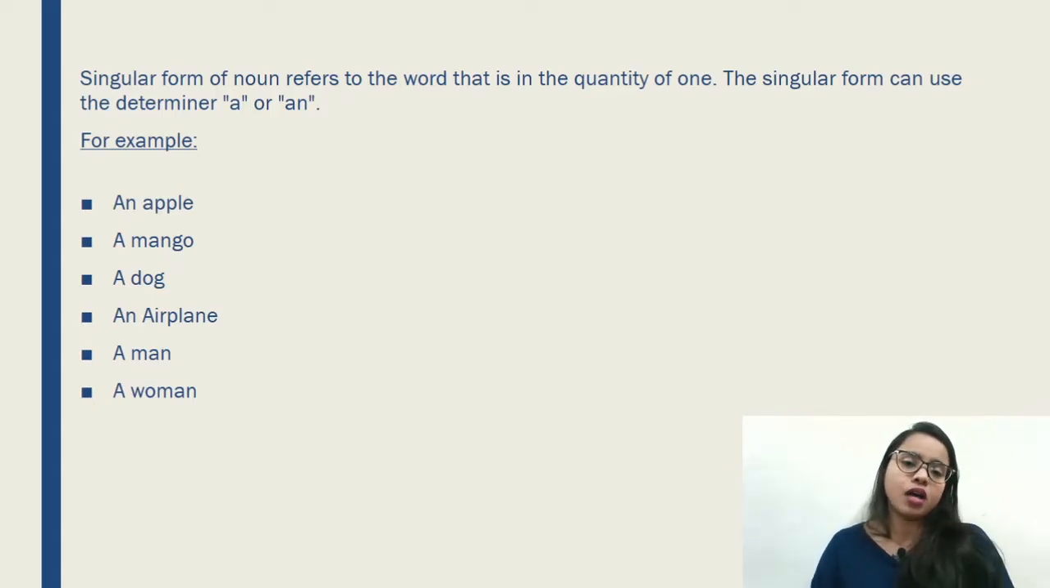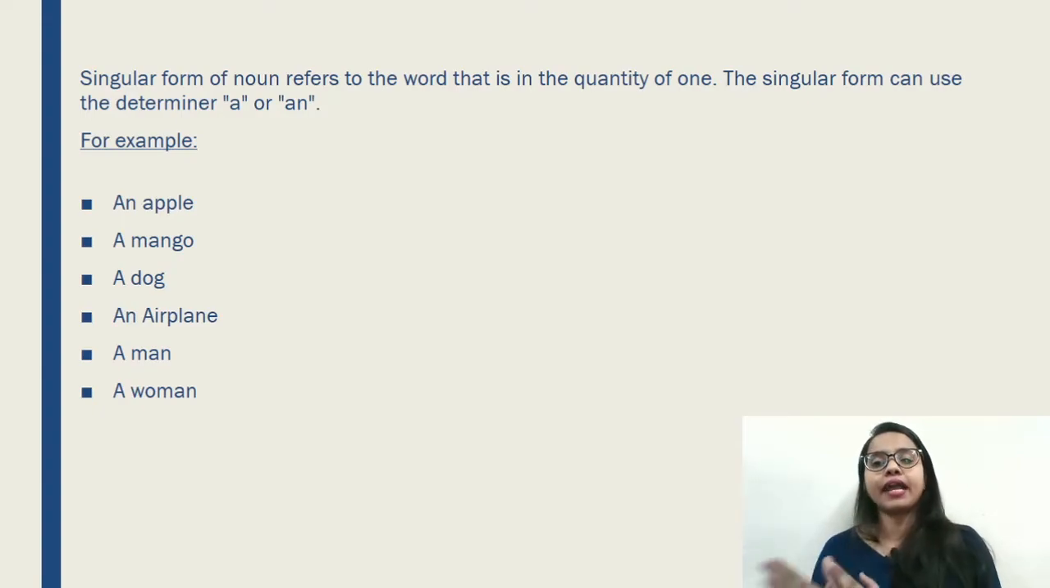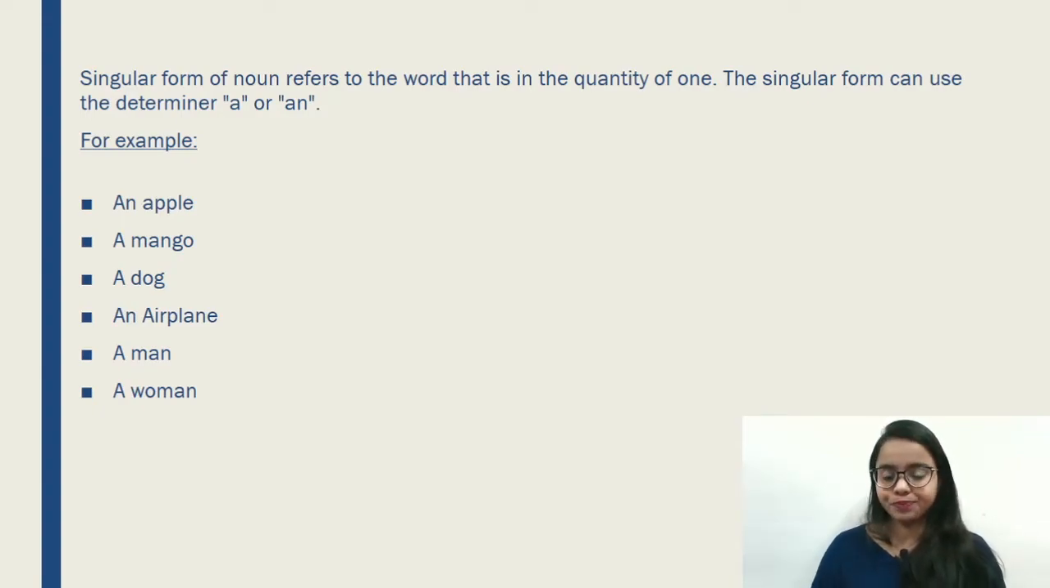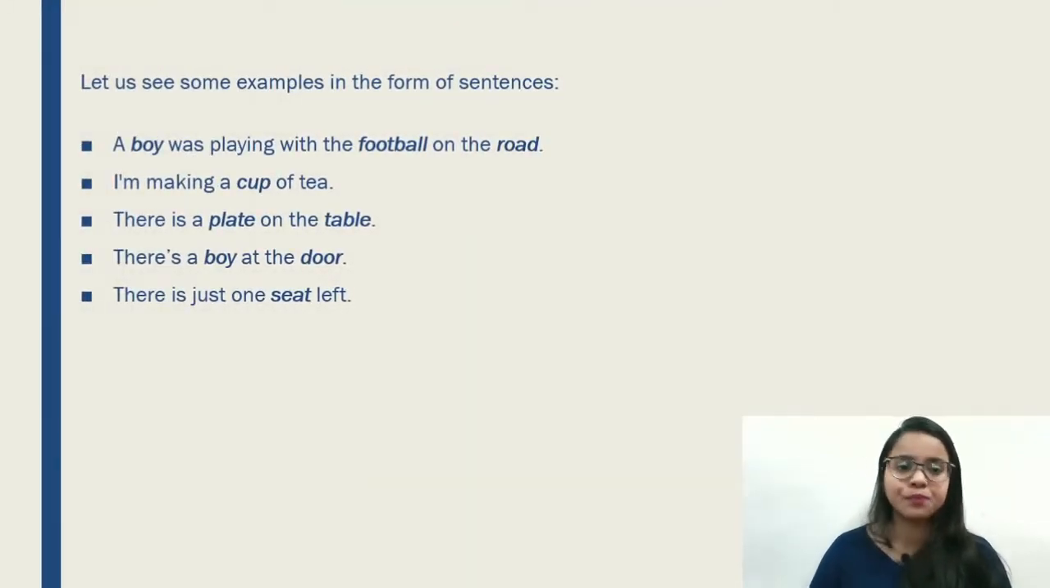Now you are going to ask me, what is a determiner? We are going to discuss it in some other video. Definitely I'm going to talk to you about this in detail. You just remember that for a singular noun we use a or an at the beginning. All right, let's see some examples.